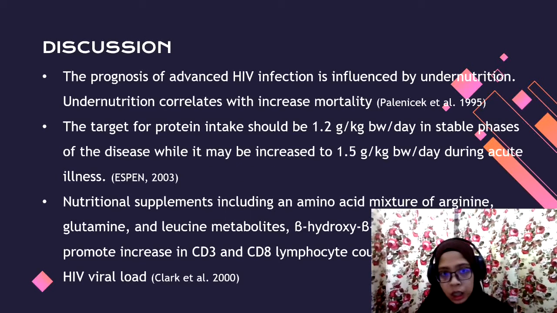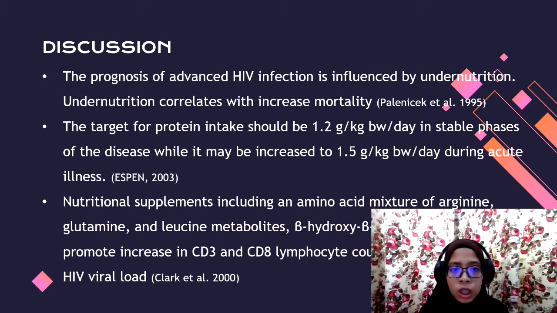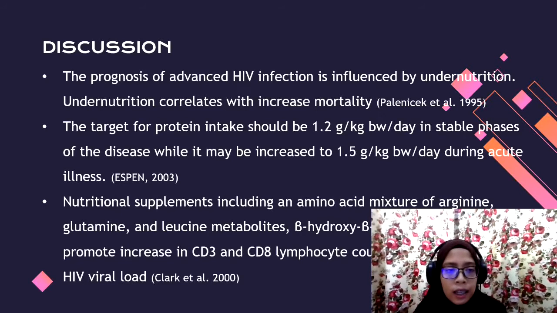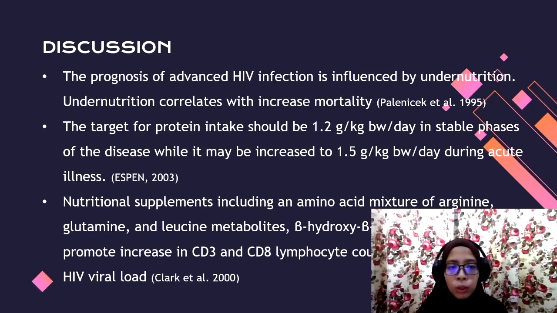For the discussion, research shows that the prognosis of advanced HIV infection is influenced by undernutrition, where undernutrition will correlate with increased mortality. So it is really important to make sure that patients have adequate oral intake. Next, the target protein intake should be around 1.2 in a stable phase, or it may be increased to 1.5 during acute illness. This is based on ASPEN 2003.